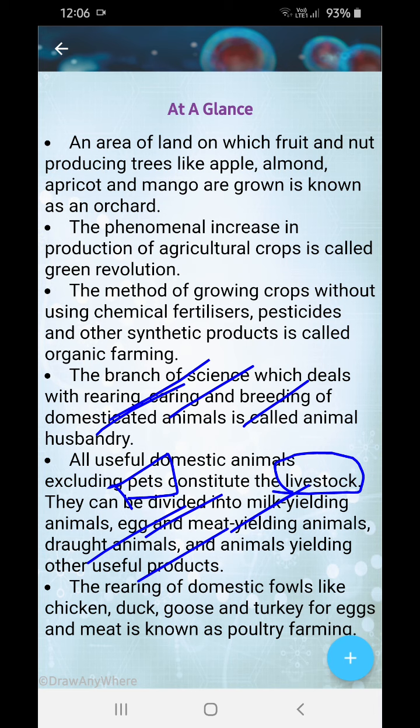Next, the rearing of domestic fowls like chicken, duck, goose, and turkey for eggs and meat is known as poultry farming. Now, these are all birds. Please remember, they are not animals. They are birds. In your class they will be called birds. In actual fact, they fall under the kingdom Animalia. I hope you didn't forget the class 7th chapter. Kingdom Animalia, and then they fall under class Aves.